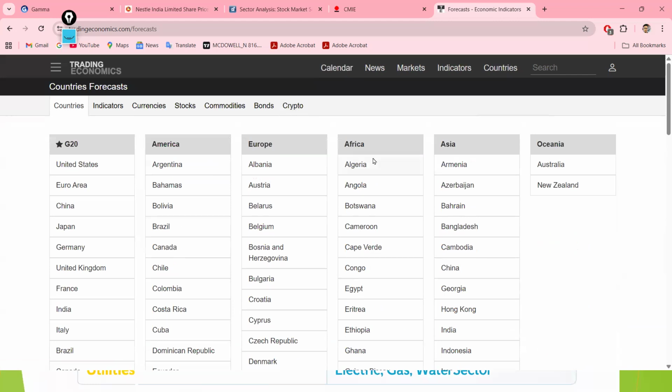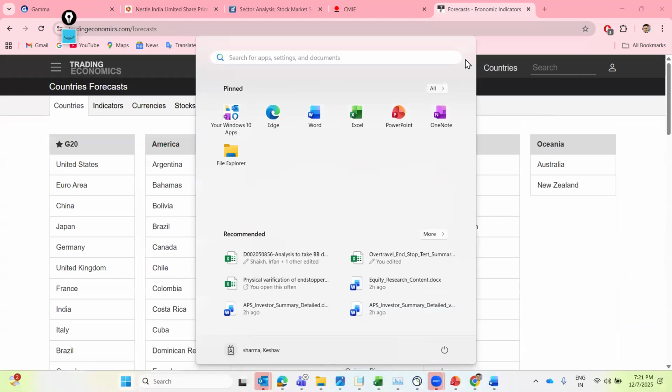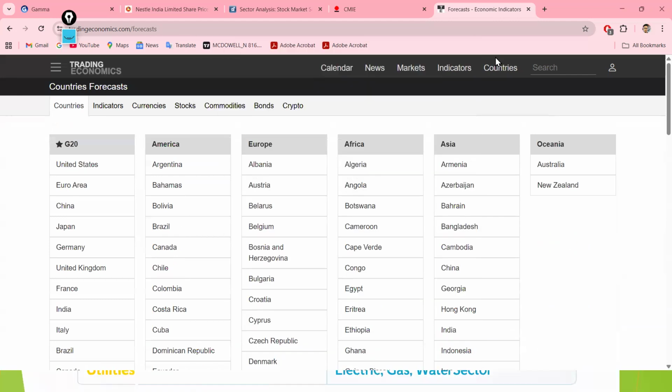This is a good website. Please read it, all the indicators you will find here. Now let's jump to the sector and industry analysis.